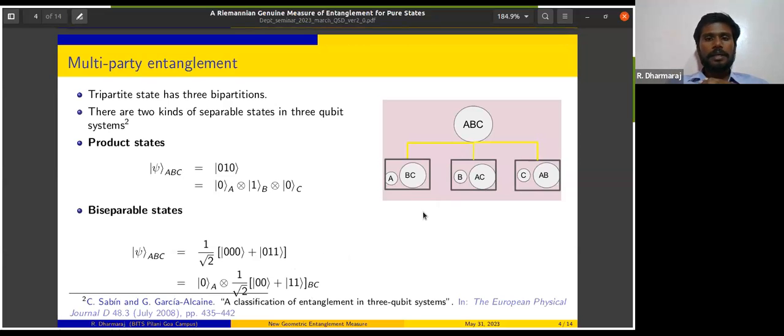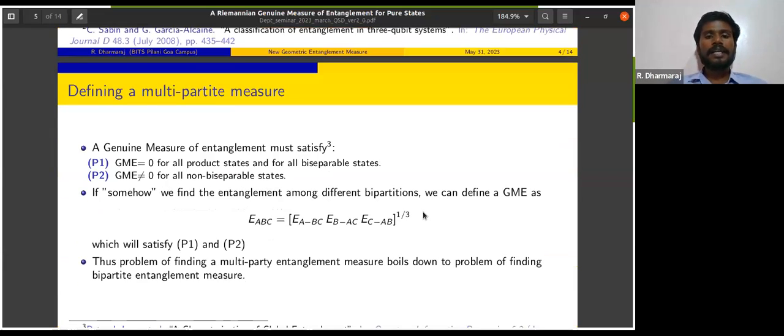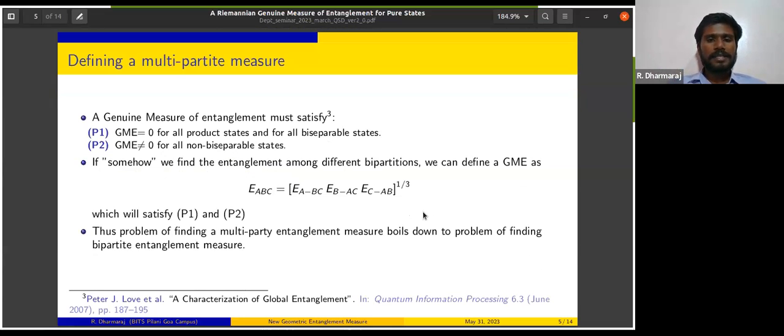So in the multipartite case, we have more types of separability itself. Now when we are going to define a measure, we have to take this also into consideration. When we define a measure, it's generally called a genuine measure of entanglement. If we have an entanglement monotone and now we want to make it a genuine measure of entanglement for a multipartite system, it has to satisfy two properties. One property is that it must be zero for all product and for all biseparable states.